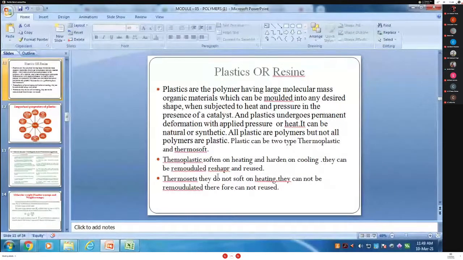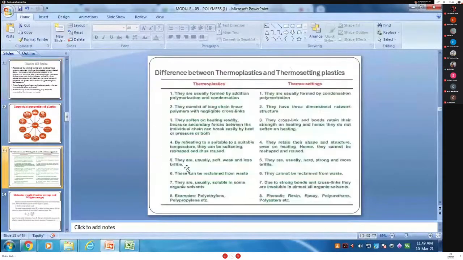They can be remoulded, reshaped or reused. Therefore, because they soften on heating, they can be reused. And the cross-linked bonds retain their strength. Thermosets cannot be softened on heating.